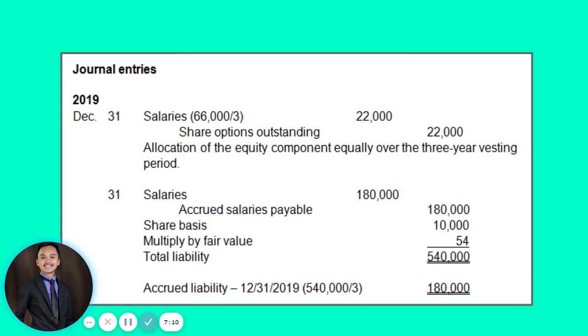On the same date as well, we will be recording our salaries expense and our accrued salaries payable. So if you have noticed, we recorded an equity account and we recorded a liability account because again, it is a compound financial instrument. But as to the amount of the accrued salaries payable that we will be recording, that will be equal to the fair value on December 31 of the phantom shares, guys, which is the basis of your accrued salaries payable.